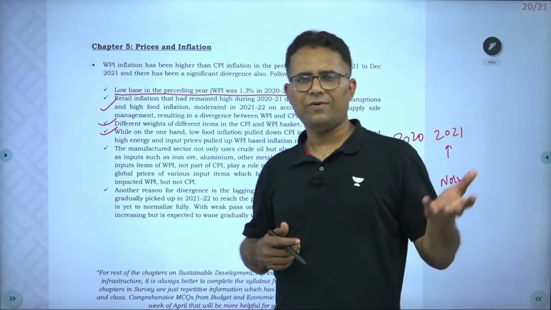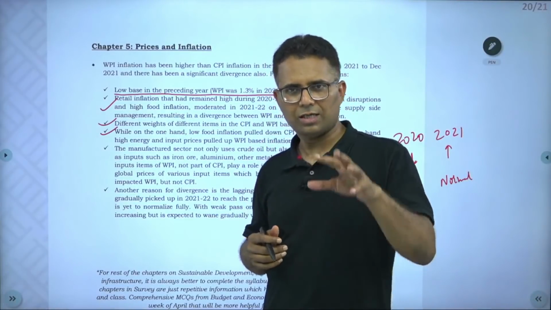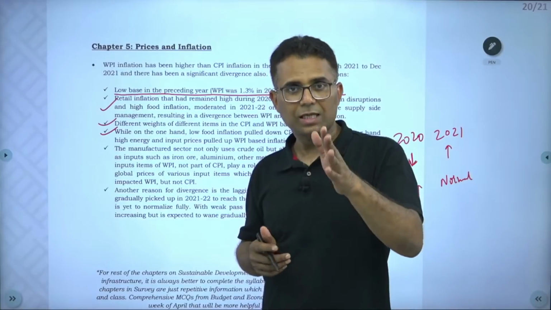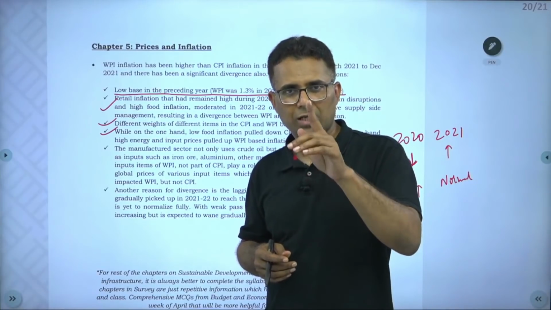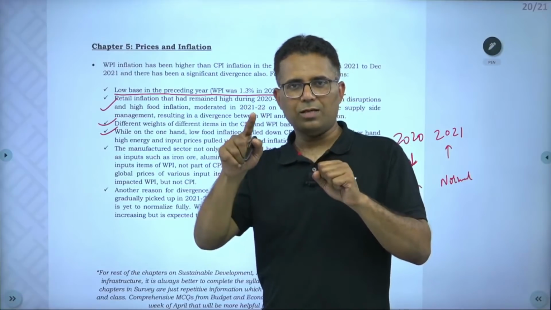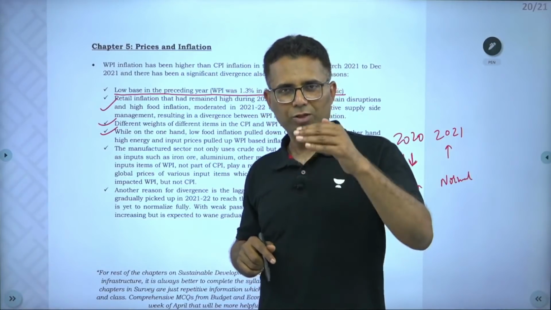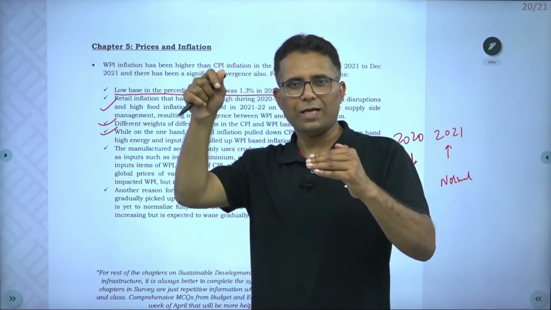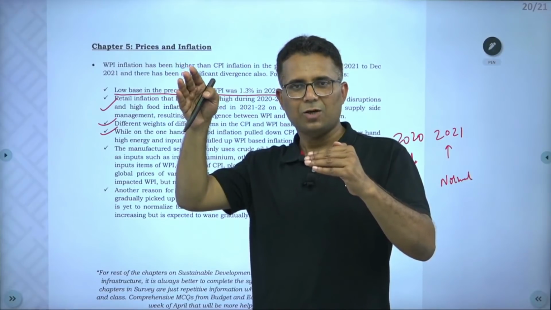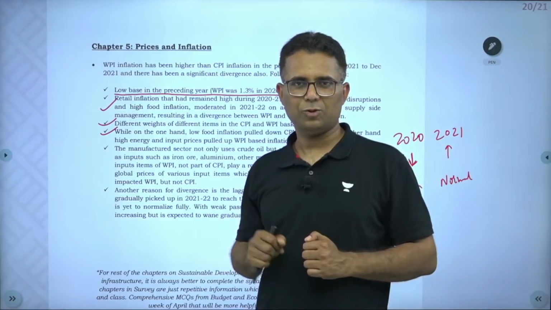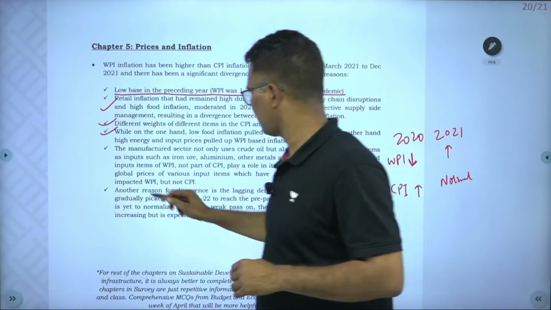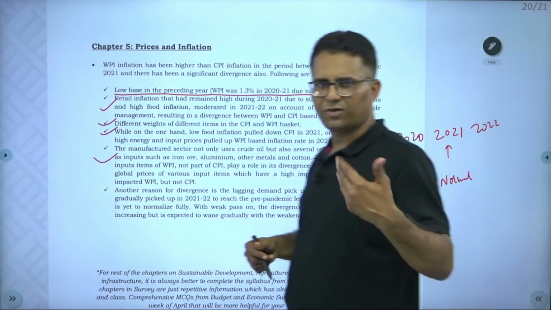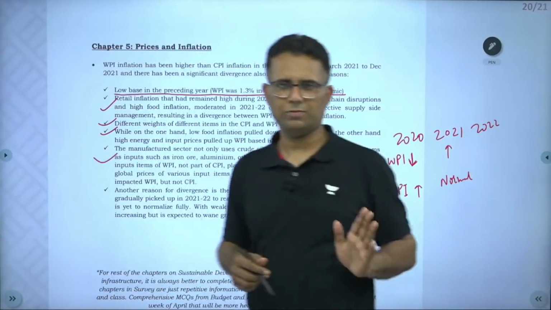And the government cut the excise duty on petroleum products, so retail prices came down. You must understand that CPI includes indirect taxes, but WPI does not. So when the government cut indirect taxes, CPI came down, but that impact did not come in WPI. So WPI is still high, CPI has come down. But the survey says that in 2022, which we have already entered, the base effect will go away and slowly WPI should come down.